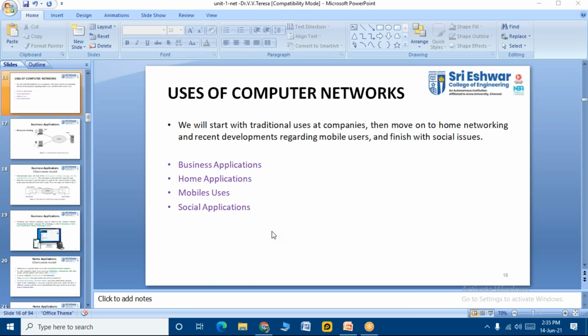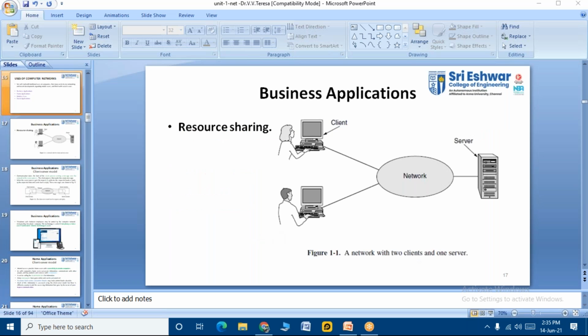Maybe very old people may still be used to writing with pen and paper, having documentation of their household things in hardware type of form. Otherwise we have all shifted to mobile phones, right, students? We have all shifted to a networking pattern where life has become simpler. So home applications, social applications, business applications, everything has come to use networking.